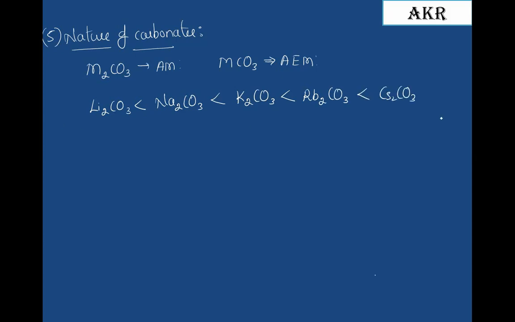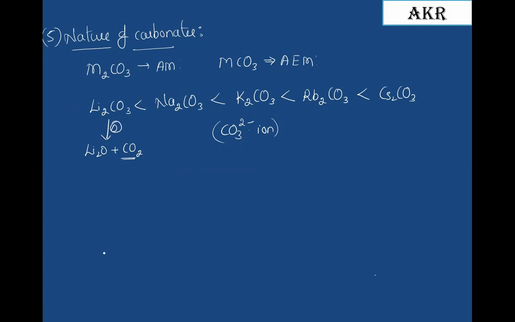As we move down the group, the stability of carbonate increases due to the larger size of the cation. Lithium carbonate is least stable. Whenever it is subjected to heating, it decomposes to form lithium oxide as well as carbon dioxide gas, whereas other carbonates do not undergo decomposition.